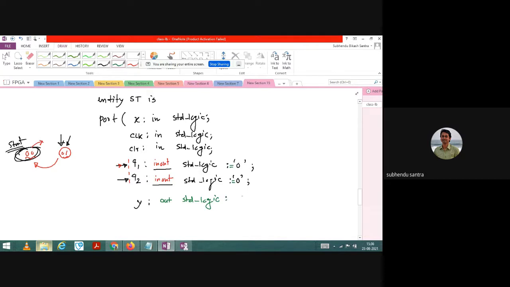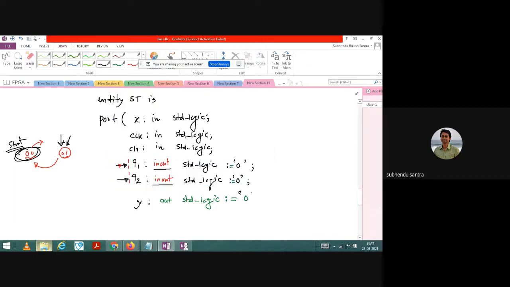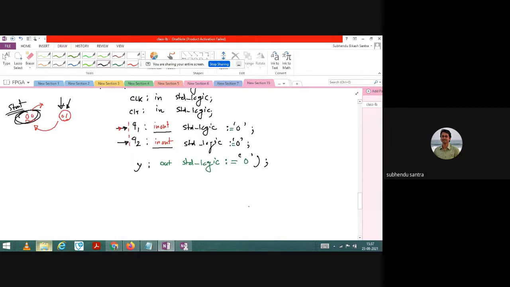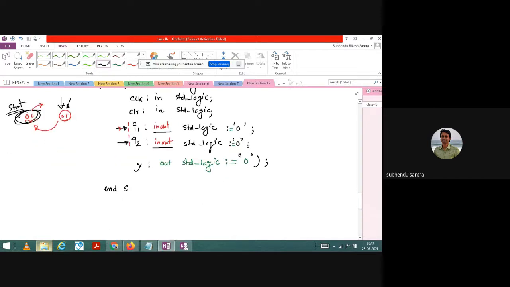And what about the initial output? It should be 0, right? Yes, sir. So let me erase that. Bracket close and then semicolon. So here your port definition is clear. Second part, end port now. So end. What I have taken the name? Name is ST. So end ST.